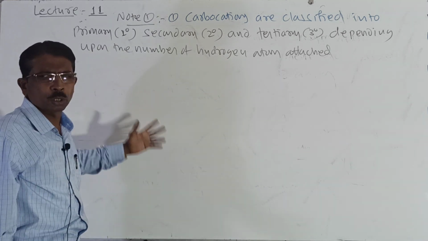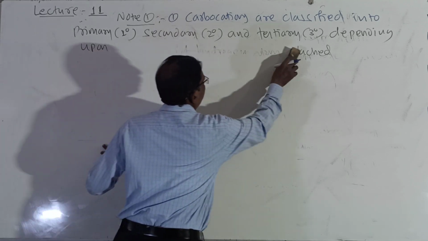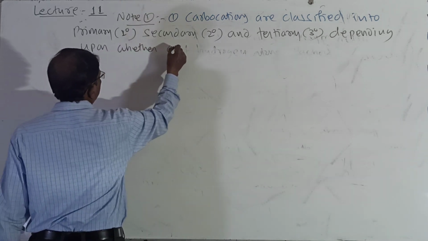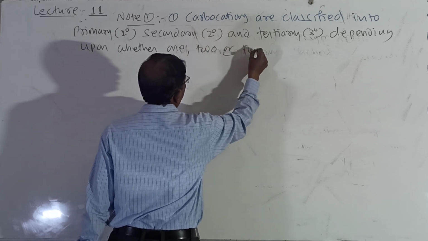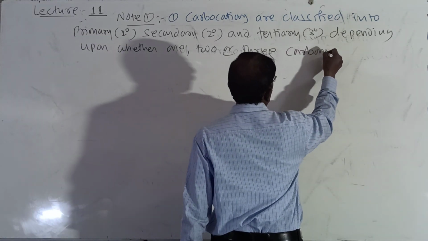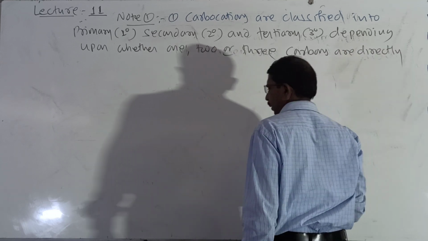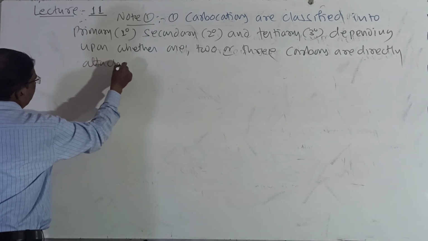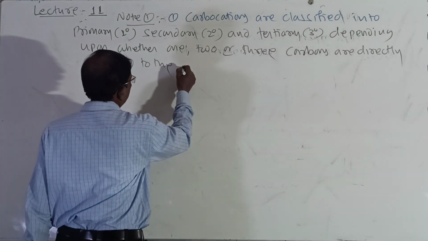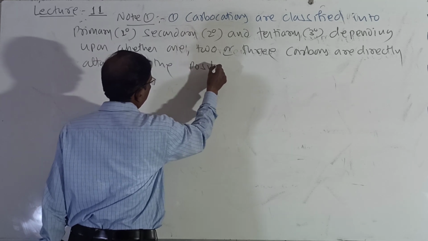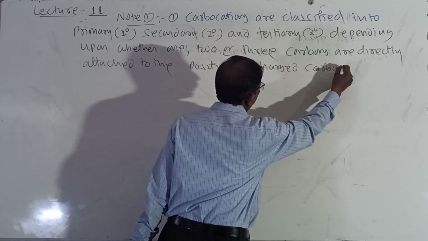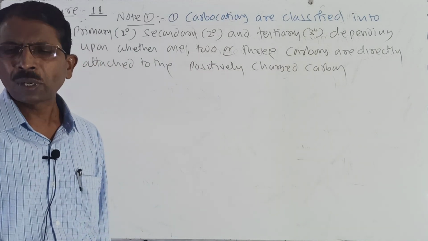Another very simple definition: depending upon whether 1, 2 or 3 carbons are directly attached to the positively charged carbon. So I will show how 1, 2 and 3 are there.